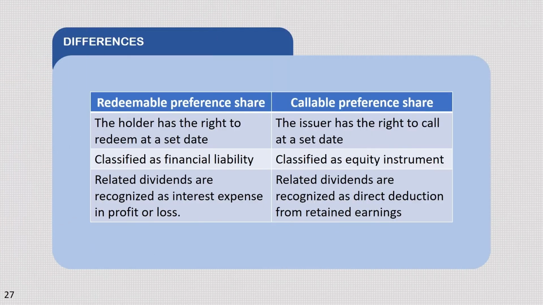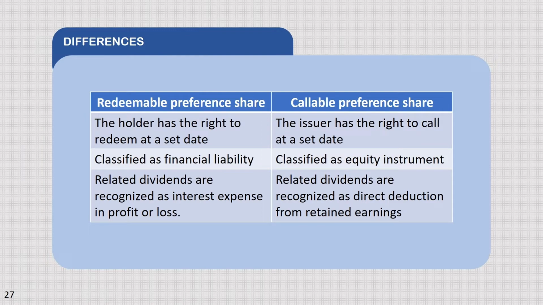Differences ng redeemable at callable preference shares. Sa redeemable, holder has the right to redeem at a set date. It is also classified as financial liability. Why? Kapag kasi si holder ginamit niya na yung right niya to redeem, yung issuer is mandatorily obligated o obligado talaga bayaran yung redemption price. Yung related dividends naman sa redeemable preference shares are recognized as interest expense in profit or loss.